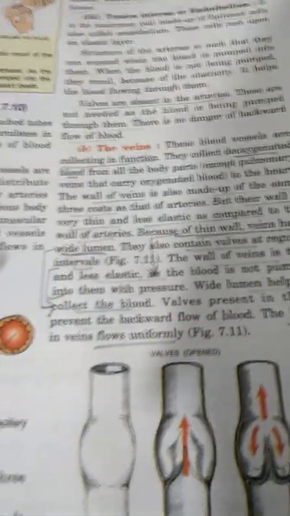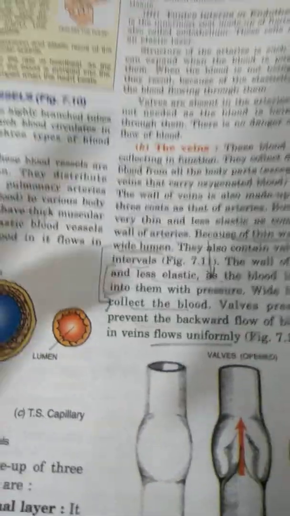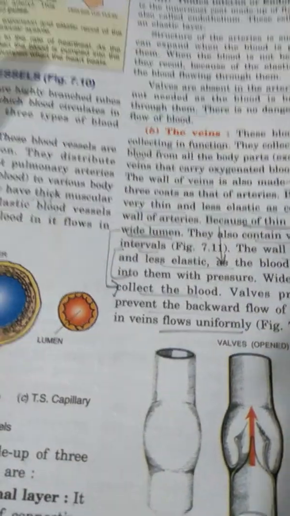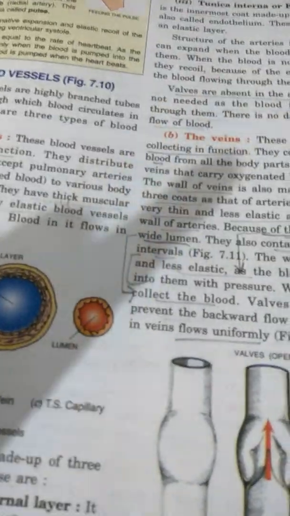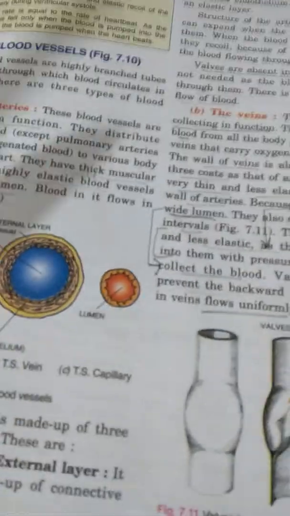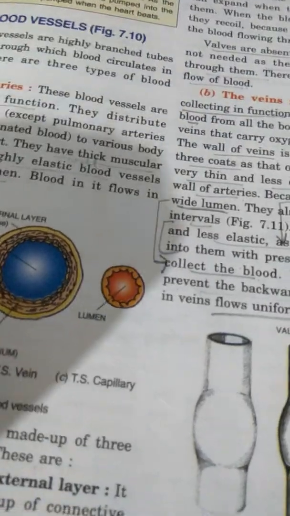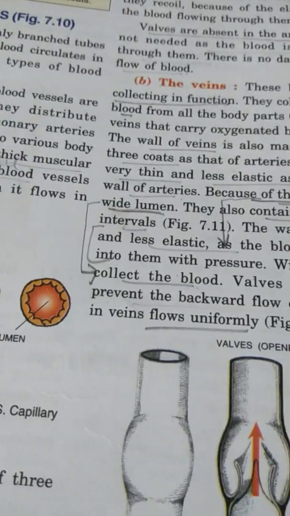Then we'll find that these veins, they have thin walls and they are less elastic also, because the blood is not pumped into them with pressure. In the veins, the blood is not pumped into it by the heart. Their function is to collect the blood from different parts of the body.